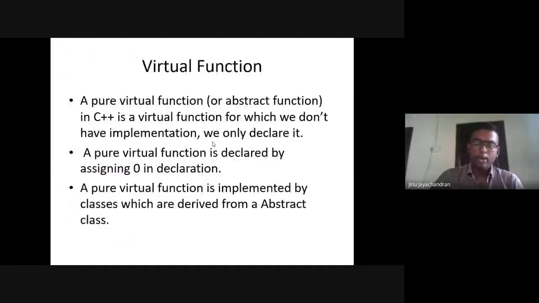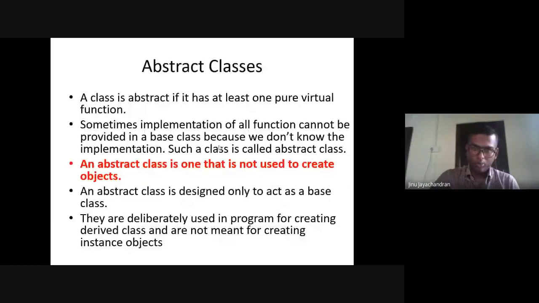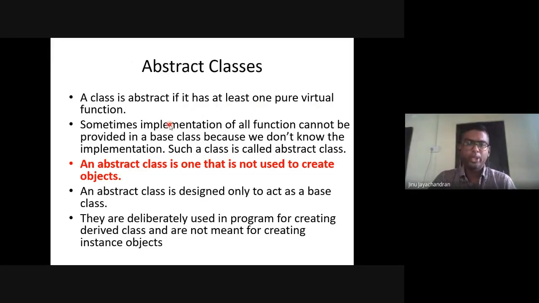So that is a virtual function. Now, related to virtual functions, we will define something called an abstract class. A class is abstract if it has at least one pure virtual function. Sometimes the implementation of all functions cannot be provided in the base class because we don't know the implementation.